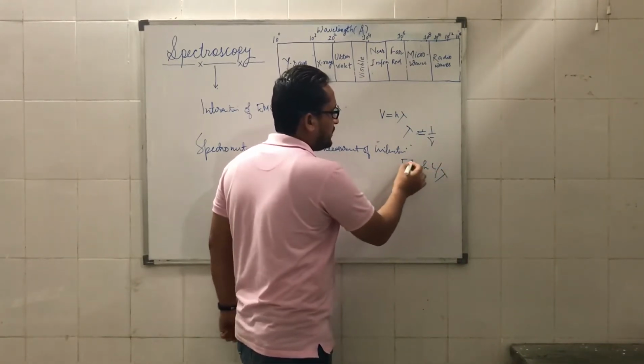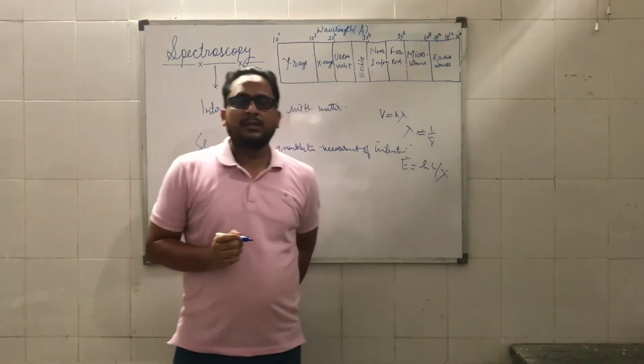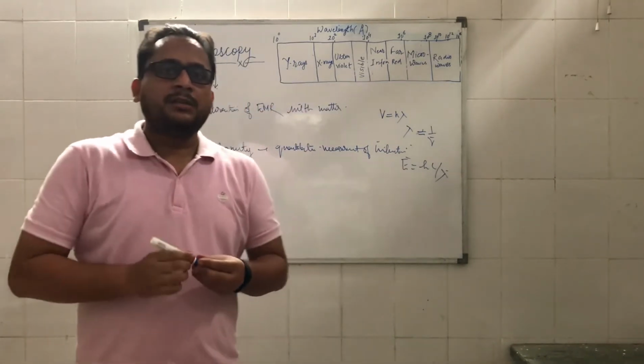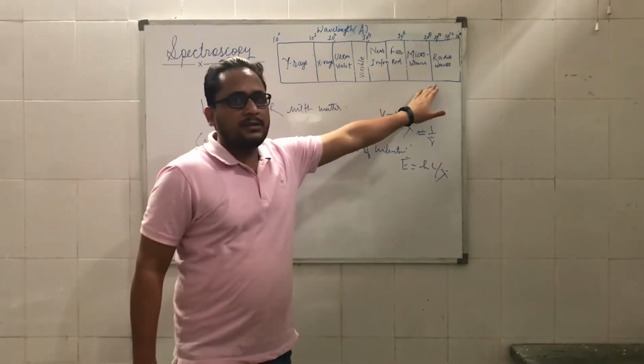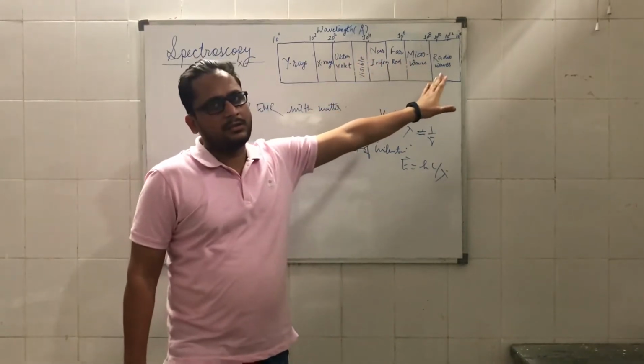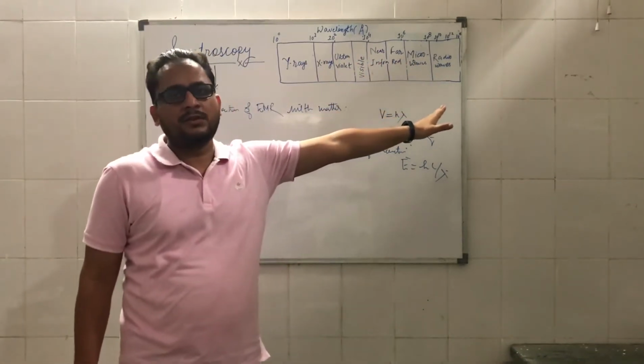From these equations we can see that energy and wavelength are inversely proportional. So if we arrange these radiations in increasing order of their wavelength, they automatically get arranged in decreasing order of their energy as well as decreasing order of their frequency.